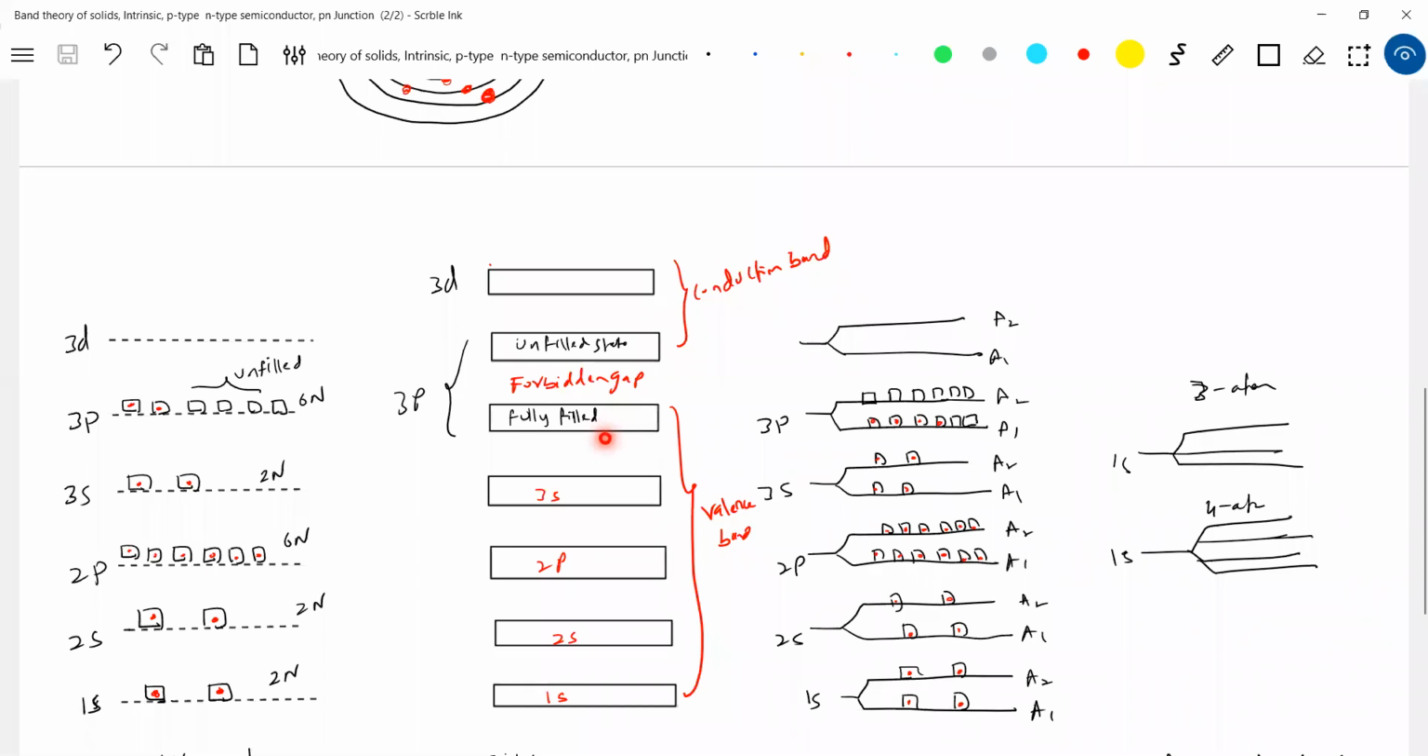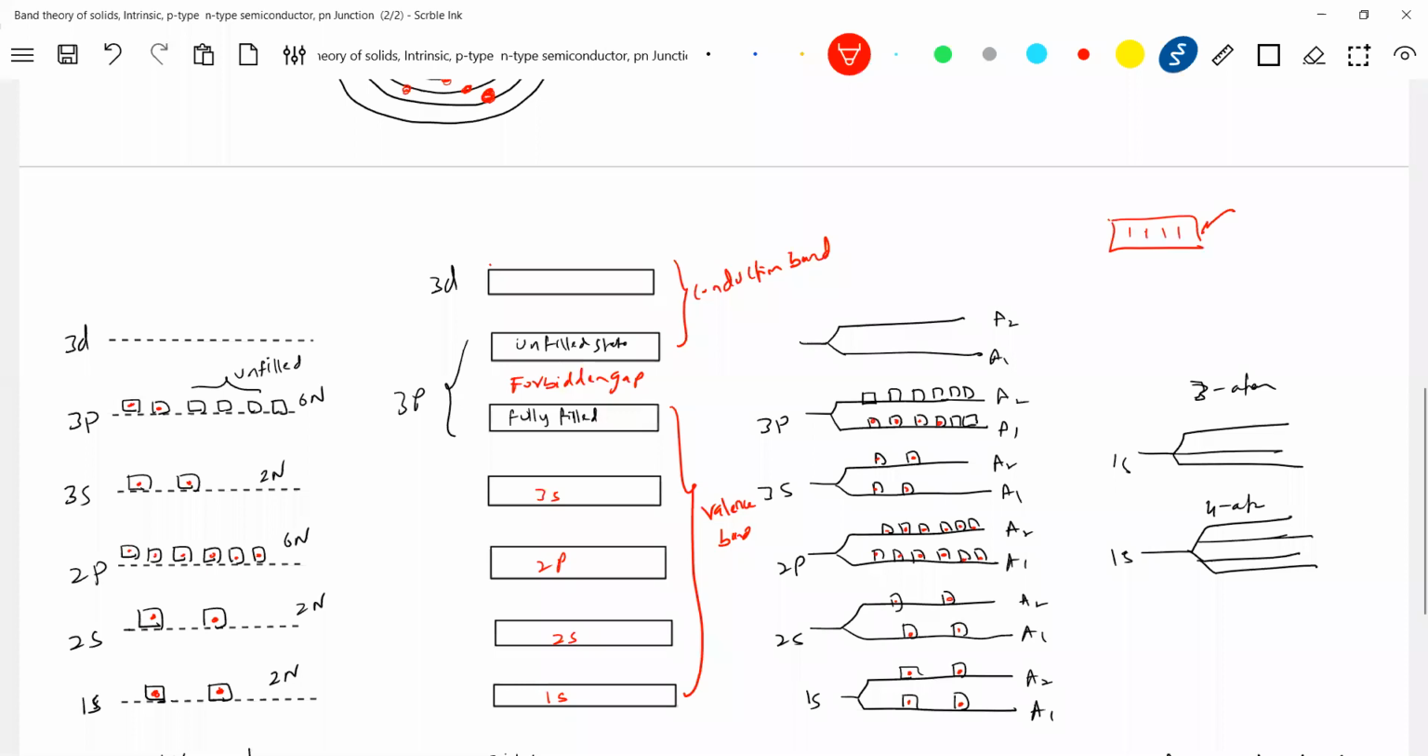It's as good as the first bench in a classroom. How many can sit? I think 4. So the number of states is like the number of students who can sit, 4. Four students are sitting, and one more student wants to come and sit. Not permitted. The bench will not permit. The similar situation happens here. So what is the valence band? All states are fully filled up.